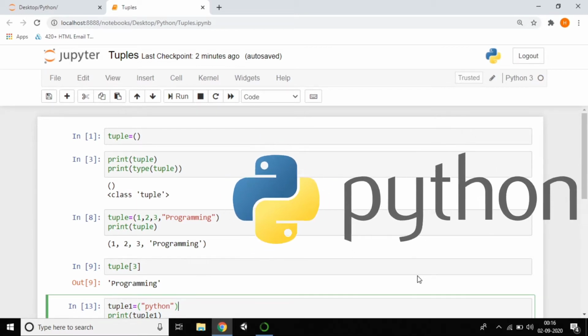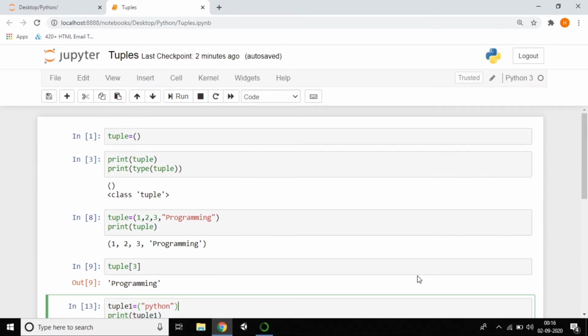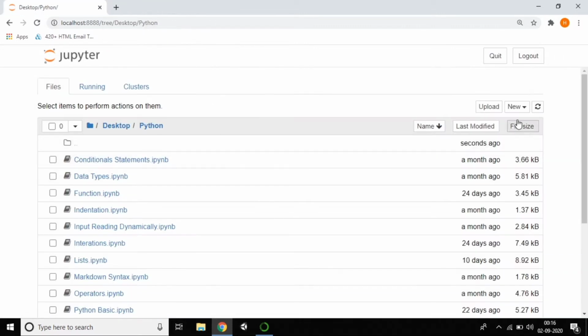So in this tutorial we are going to work with another inbuilt data structure, which is called a dictionary. I'll close this file and create a new Python file called dictionary.